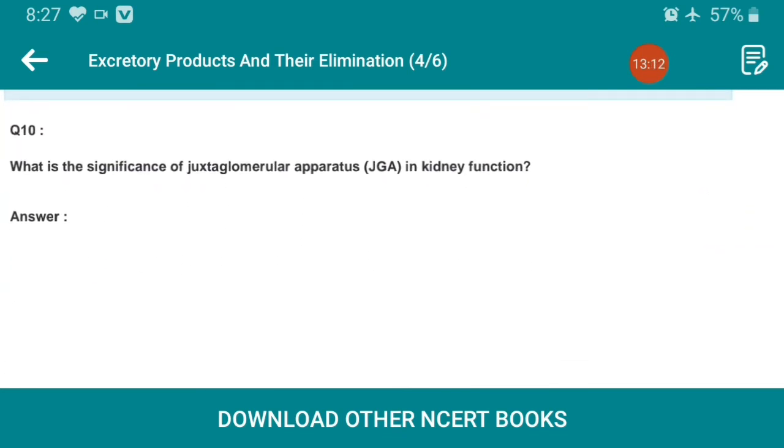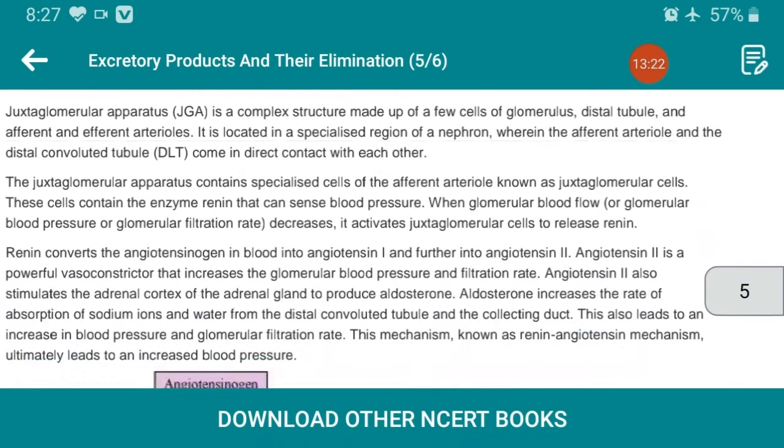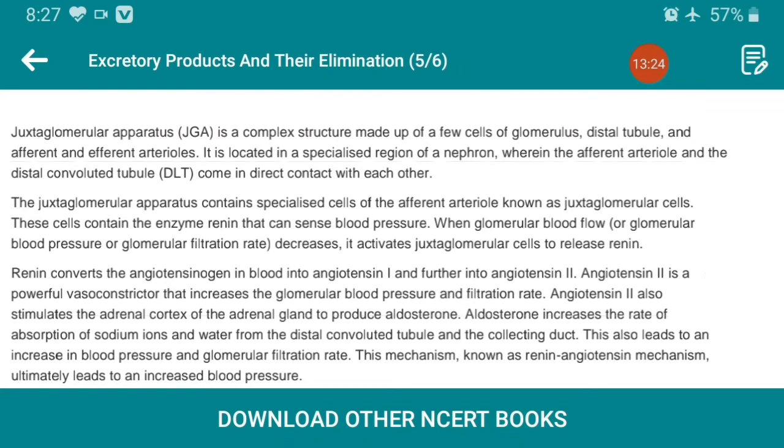Question number 10. What is the significance of the juxtaglomerular apparatus, JGA, in kidney functioning? The juxtaglomerular apparatus is a complex structure made up of a few cells of the glomerulus, distal tubule and afferent and efferent arterioles.